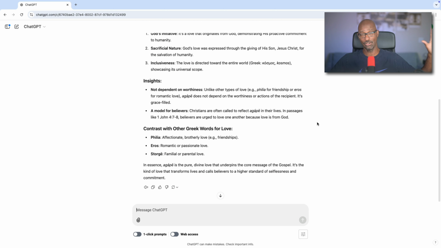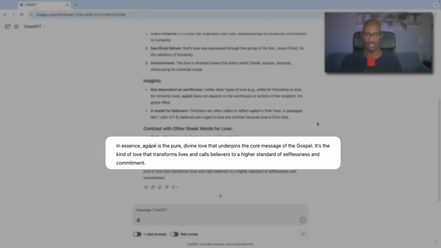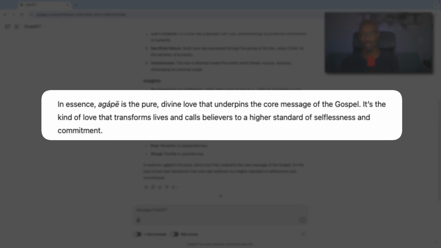And then it gives us the contrast, right? There are other Greek words for love in the New Testament, philia, eros, and storge. And we're going to find out more about these here in a little bit. And then at the bottom, we have this overall summarized definition. In essence, agape or agapaō is the pure divine love that underpins the core message of the gospel. It's the kind of love that transforms lives and calls believers to a higher standard of selflessness and commitment.